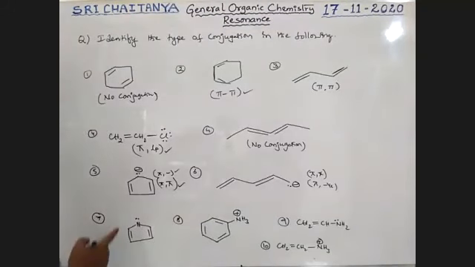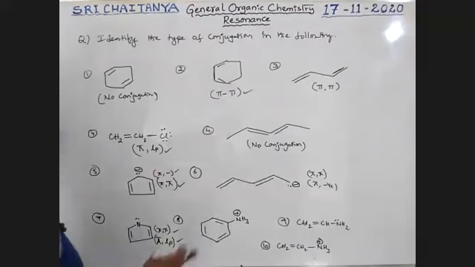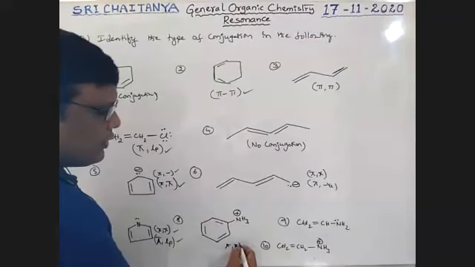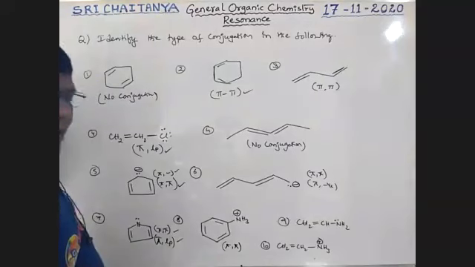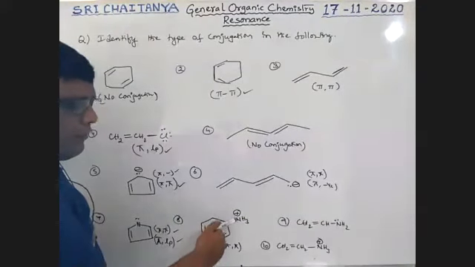Next, what about this? Here there is no negative charge. Yes, two pi bonds, pi pi, and pi bond and lone pair. Both are accepted. Next here, pi pi conjugation is possible, but this positive charge and this negative charge are separated by a single bond.